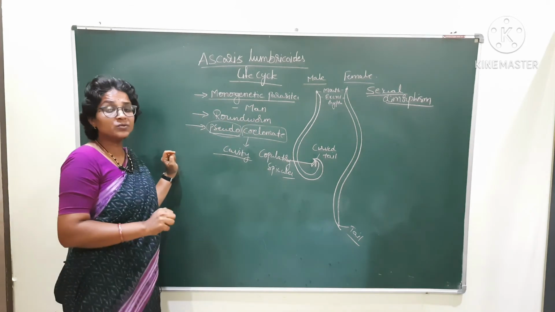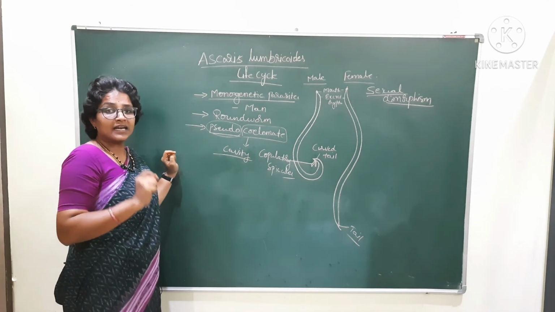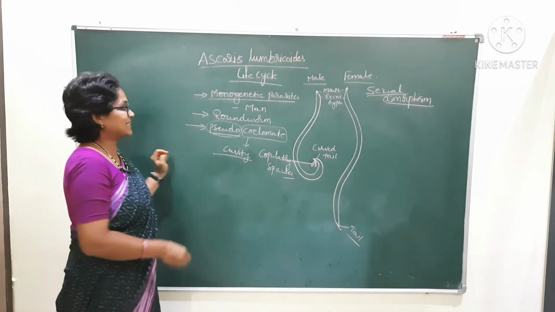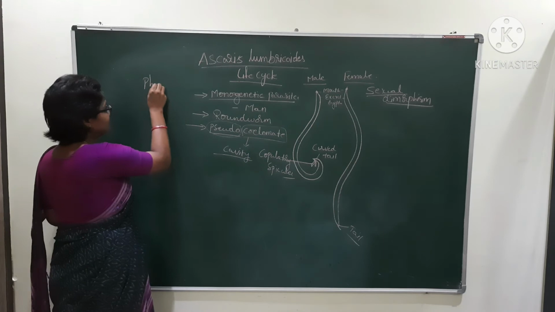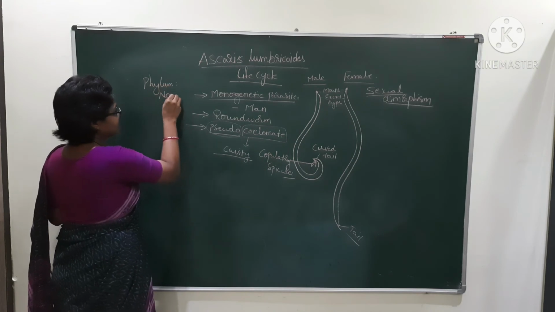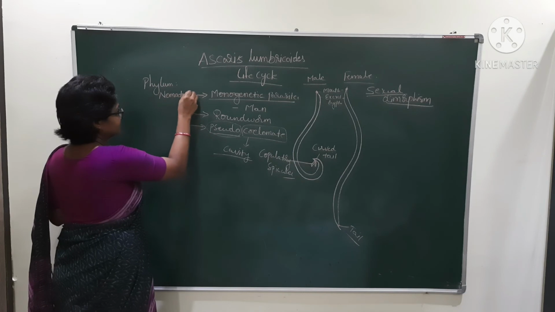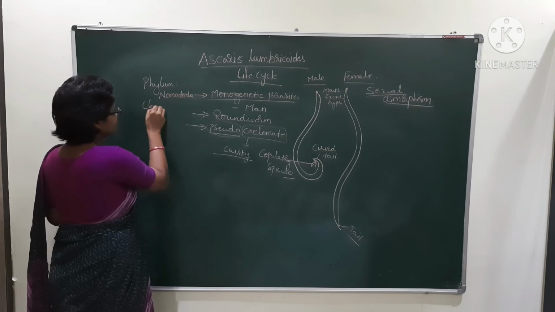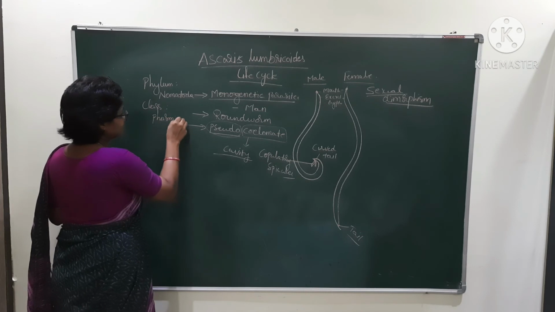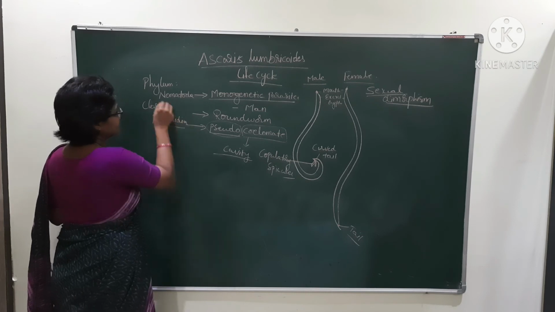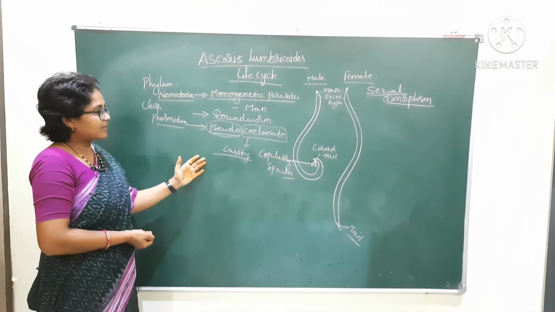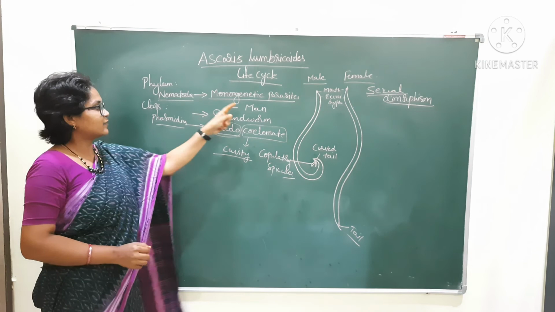It belongs to Nematoda and the class is Phasmidia. Phylum Nematoda, class Phasmidia. Write down phylum Nematoda, class Phasmidia. This is the classification. And it is which type of parasite? It is a monogenetic parasite.